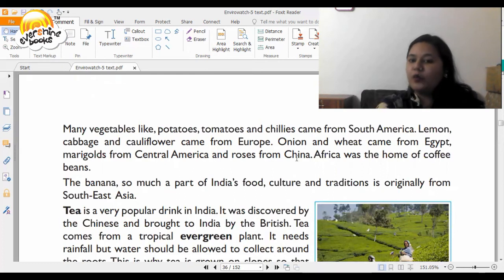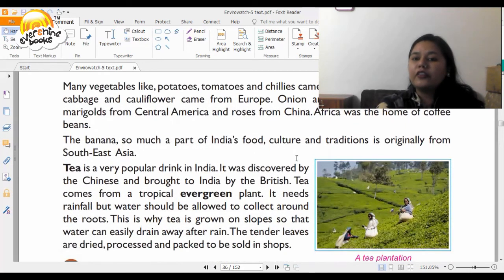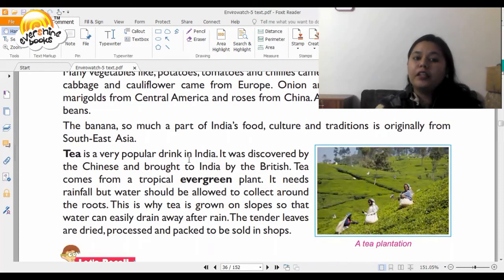And Africa was the home of coffee beans. The banana, so much part of India's food culture and traditions, is originally from Southeast Asia. Then you have tea, which is a popular drink in India. It was discovered by Chinese and brought by the British.